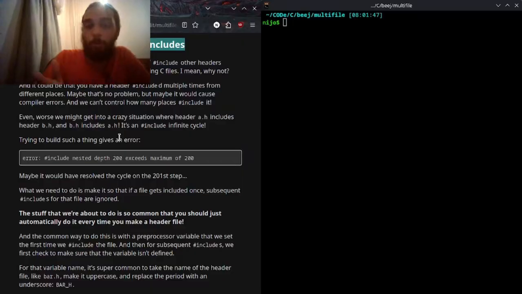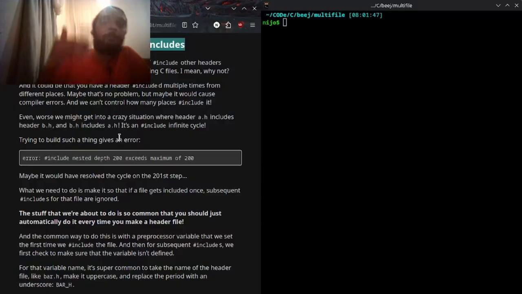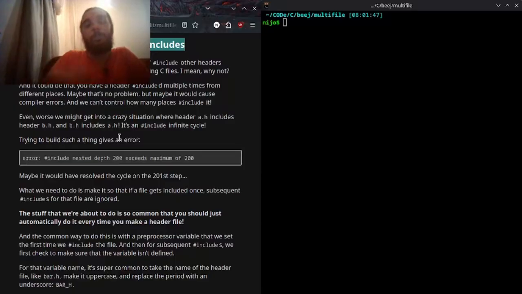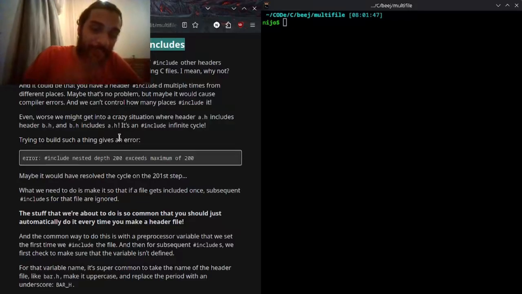Maybe that's not a problem, but maybe it would cause compilers. And we can't control how many places hash included. Now, even worse, we might get into a crazy situation where a.h includes header b.h and b.h includes a.h. It's an include infinite cycle. Trying to build such a thing gives an error. Maybe it would have been resolved the cycle on the 201st step. What we need to do is make it so that if a file gets included once, subsequent includes for that